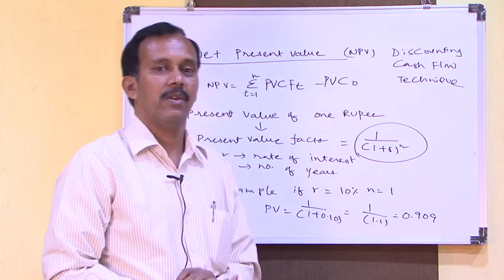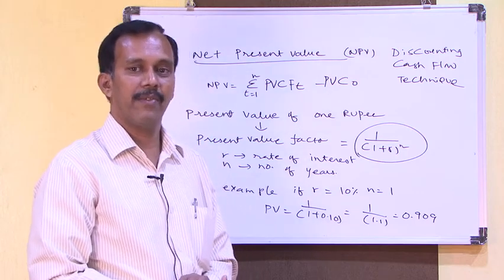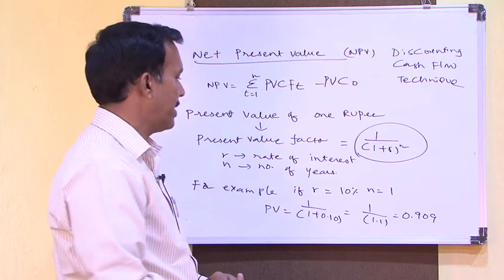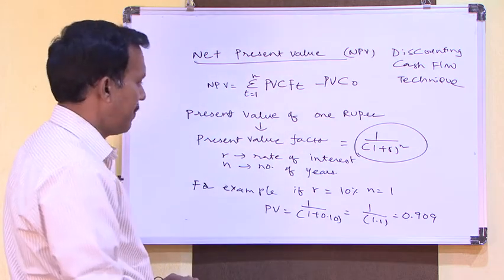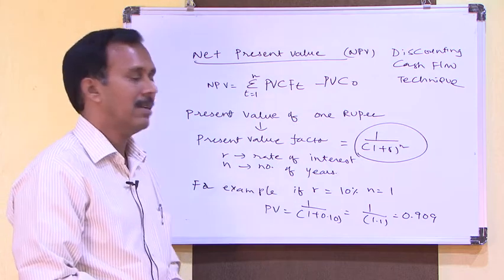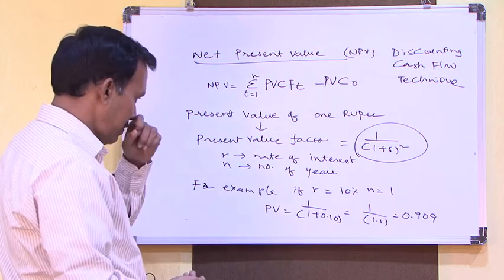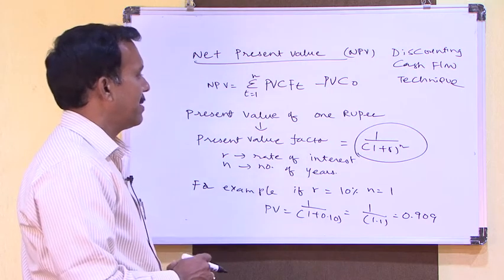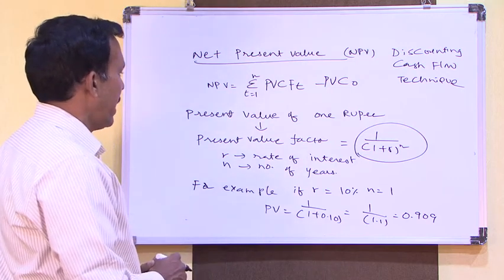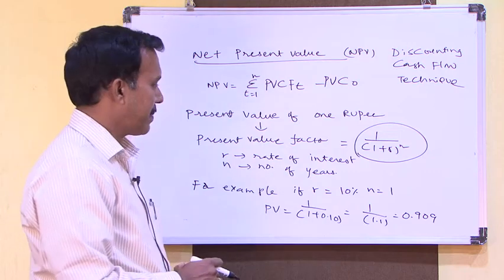In other words, if you want to get 100 rupees after 1 year, we need to discount it at 10%, so you will be investing 90.90 paise. So like this, present value is discounting value.